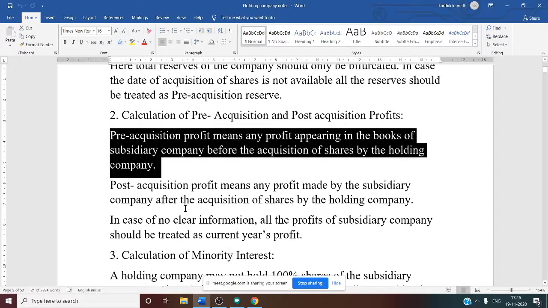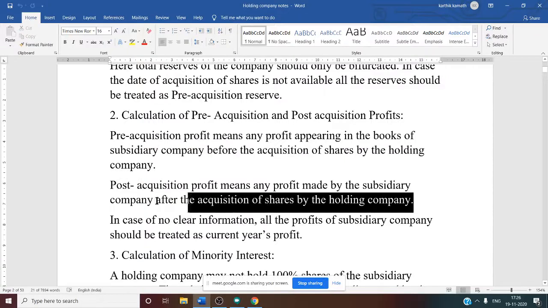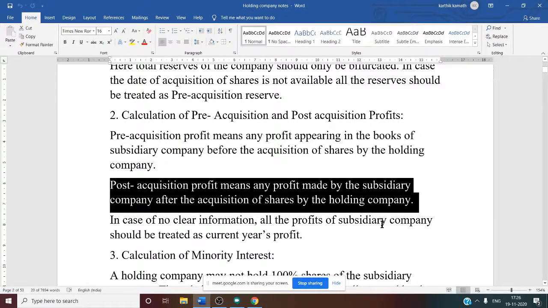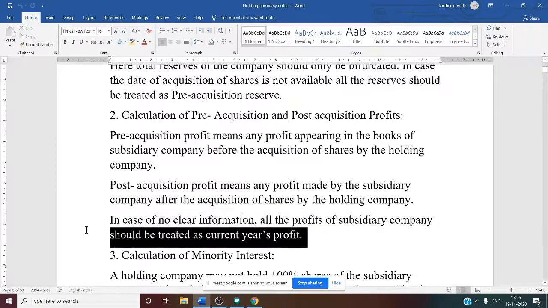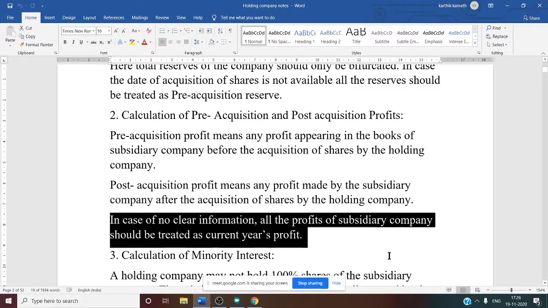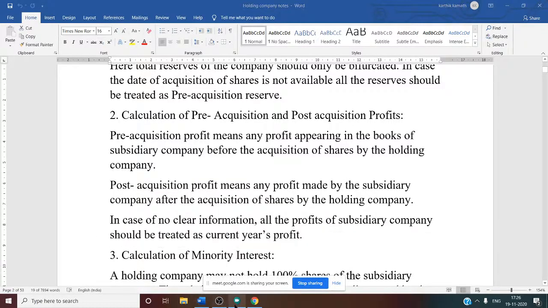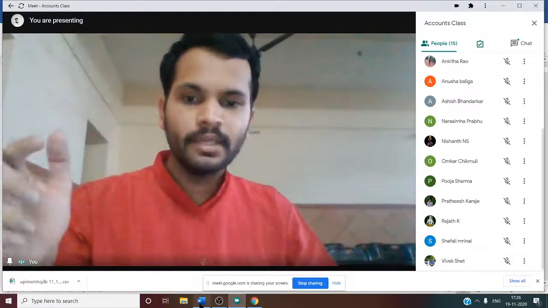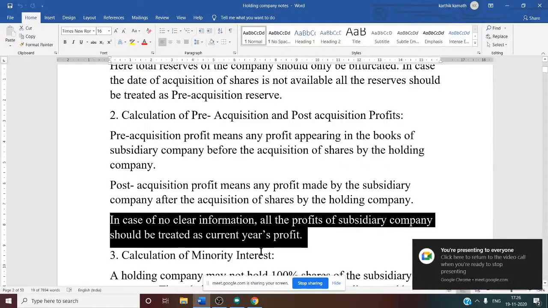So now it is very clear. If before the acquisition there is any profit, it is treated as pre-acquisition profit. After the acquisition, if there is any profit, then it is treated as post-acquisition profit. If no information is given, everything is treated as current year profit or present year profit. So that is about the second one. This is our second step.